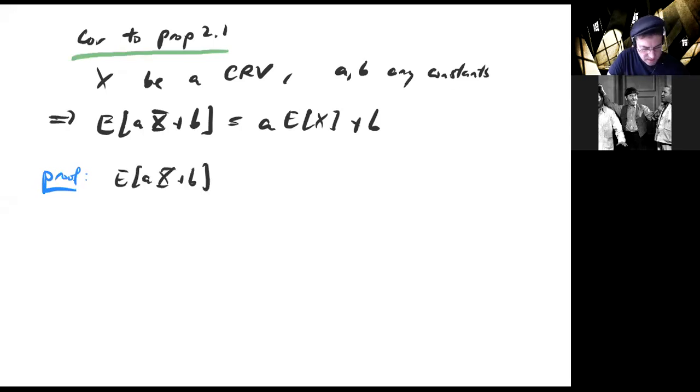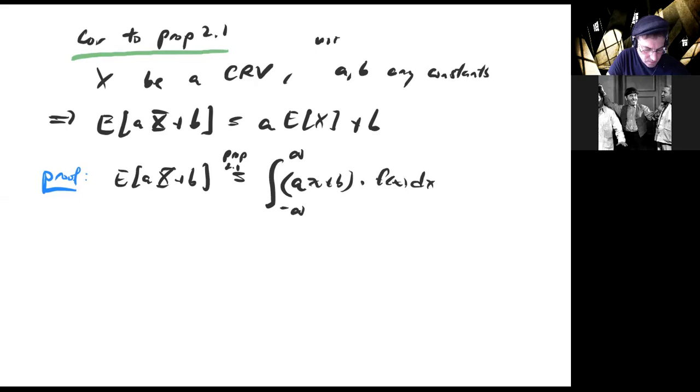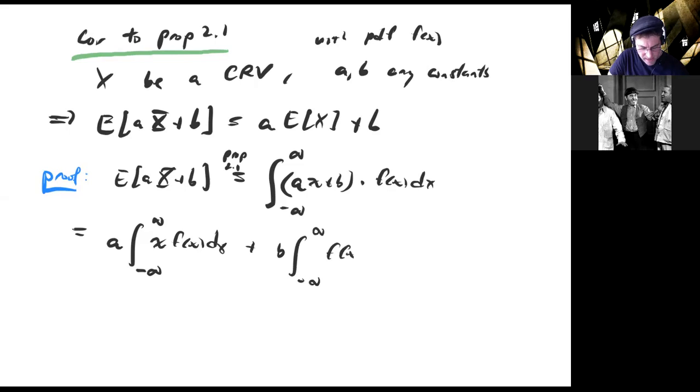Well, by proposition 2.1, which we proved, it's the integral from minus infinity to infinity of ax plus b times f of x dx, where f of x is the PDF. This breaks up the integral in the usual way: a times the integral of x times f of x dx, plus b times the integral from minus infinity to infinity of f of x dx.